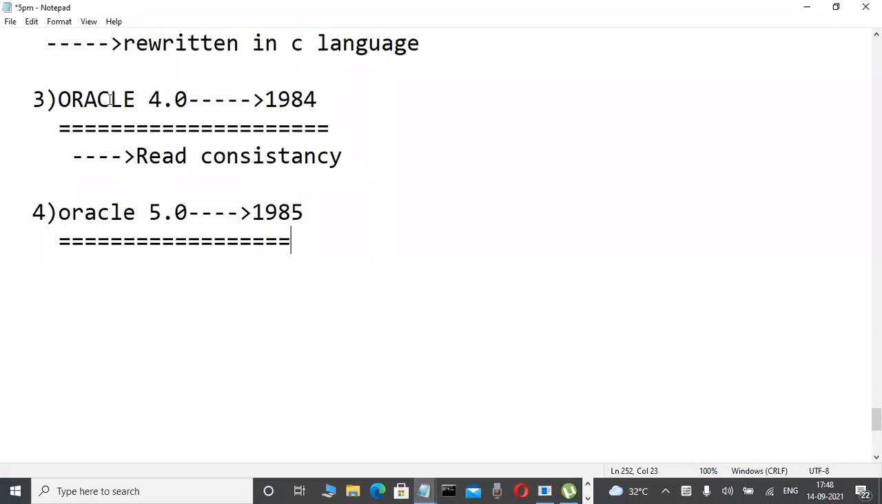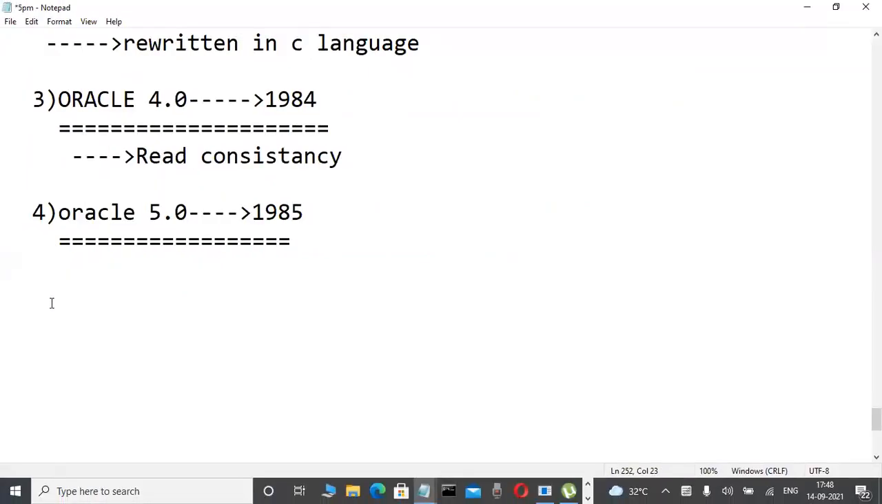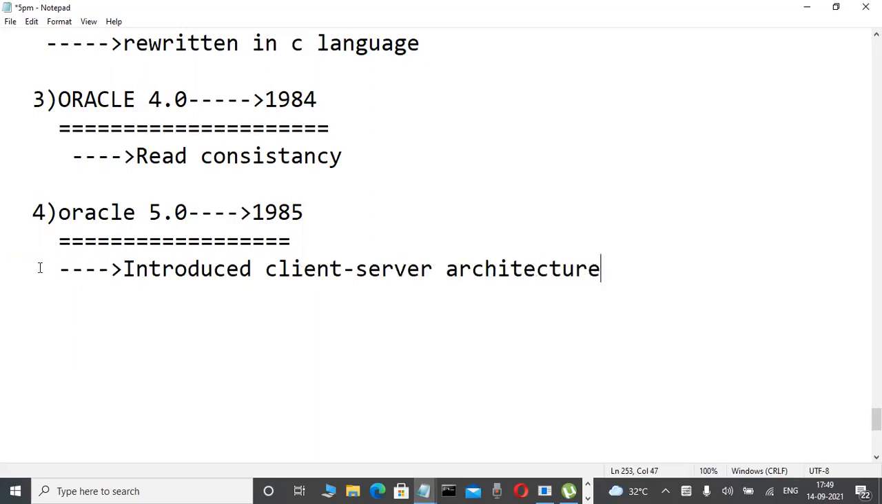That's why. But unfortunately, before Oracle 5.0, client server architecture was not there in Oracle. From Oracle 5.0 onwards, client server architecture is available. Many people know the web-based application architecture; similarly, client server architecture was introduced in 5.0. Observe here, introduced client server architecture. Okay, next version is Oracle 5.1.